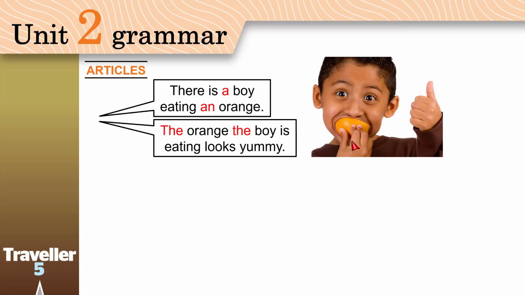The orange is delicious. Do you see that? Let me repeat. Look, there is a boy. The next time, the boy is eating an orange. An orange, because this is the first time I say orange. The next time I say orange, the orange is delicious.